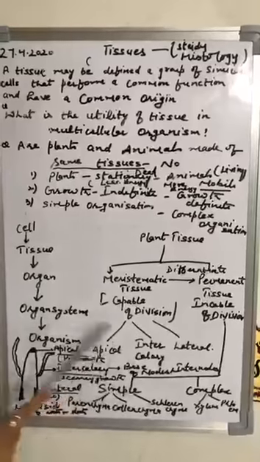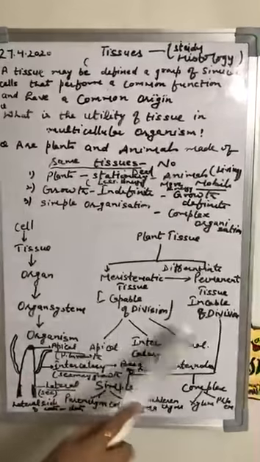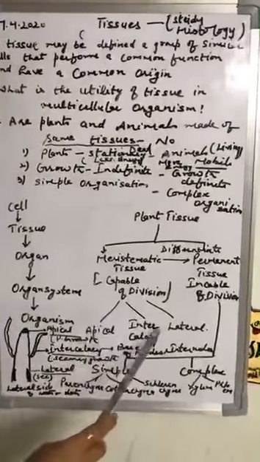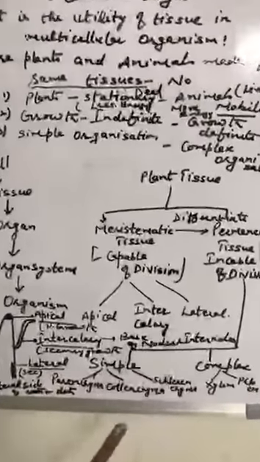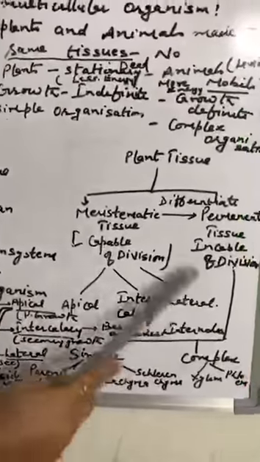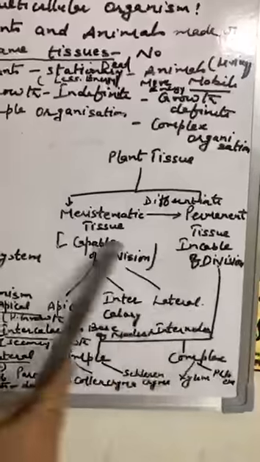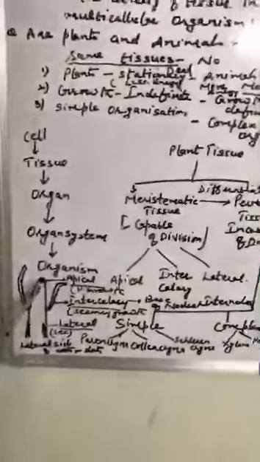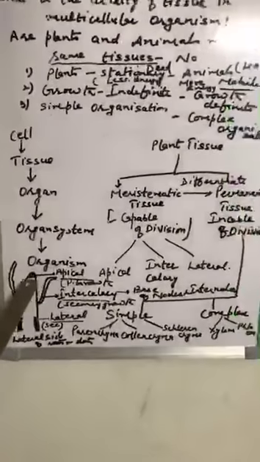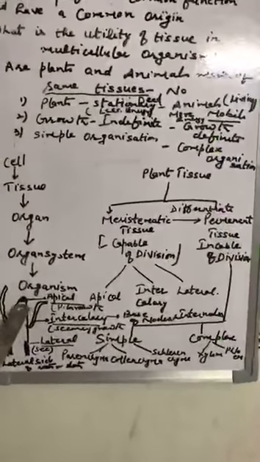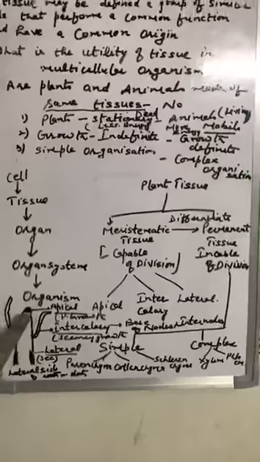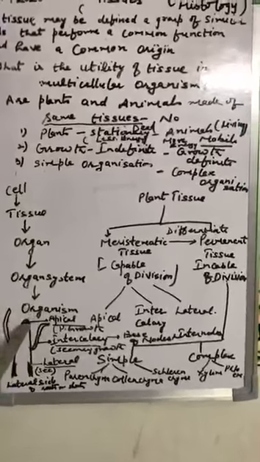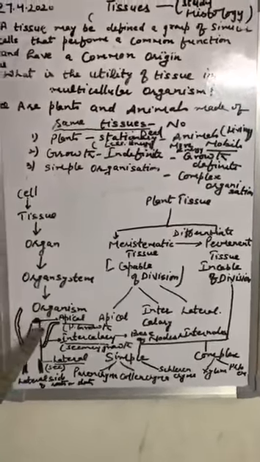Now we come to the meristematic tissue. They are of three types: apical meristem, intercalary meristem, and lateral meristem. Now, what is the position of these and what is the function of these meristematic tissues? See here, first of all, the apical meristem or apical meristematic tissue. This is present on the apex of the roots and shoots.